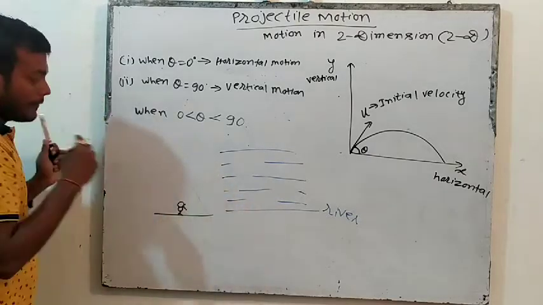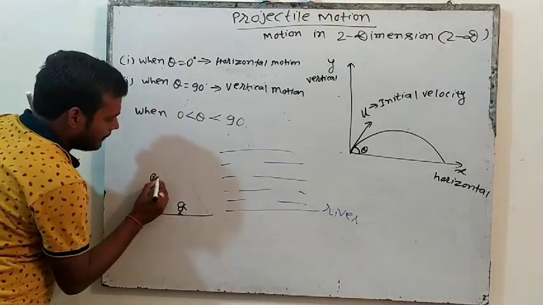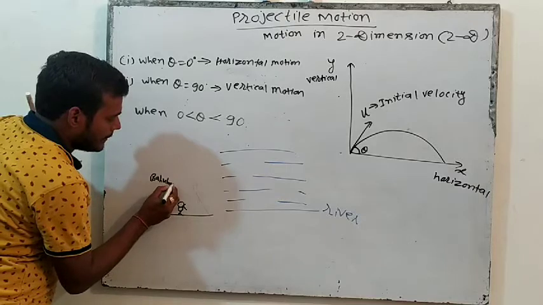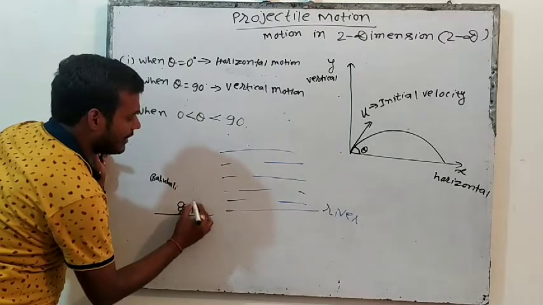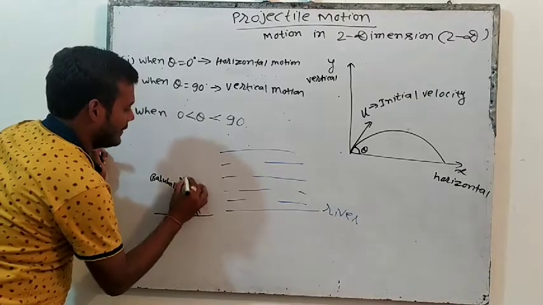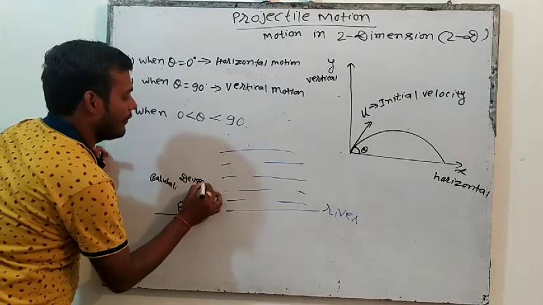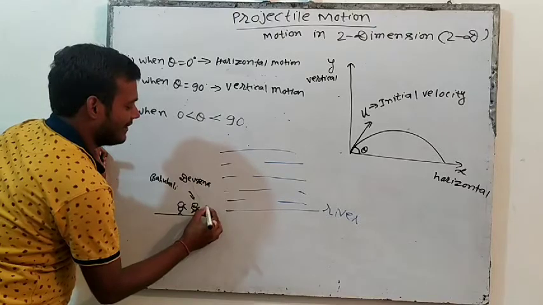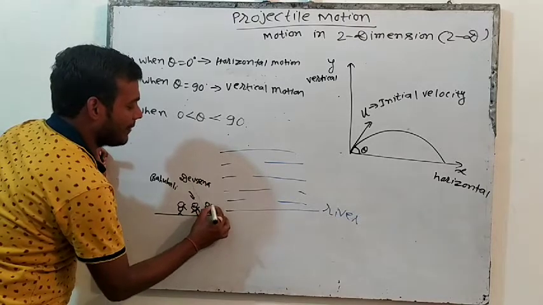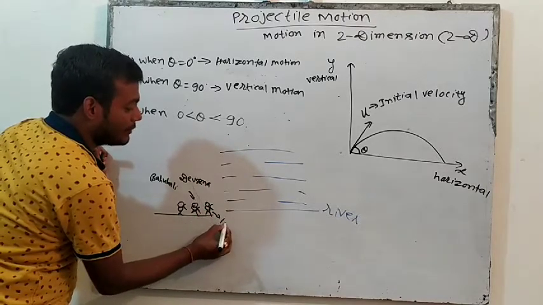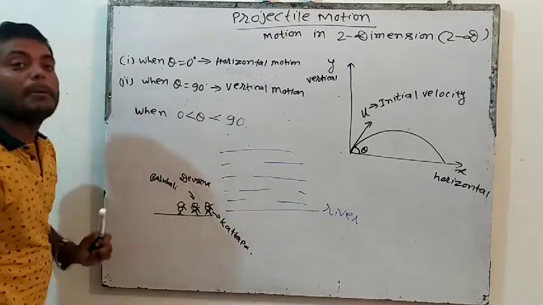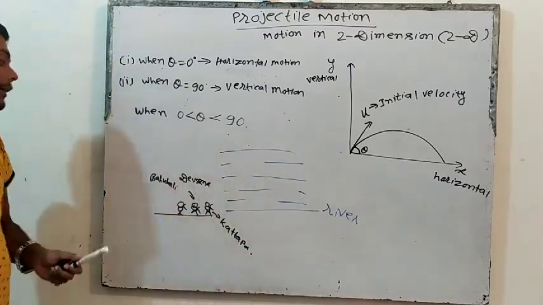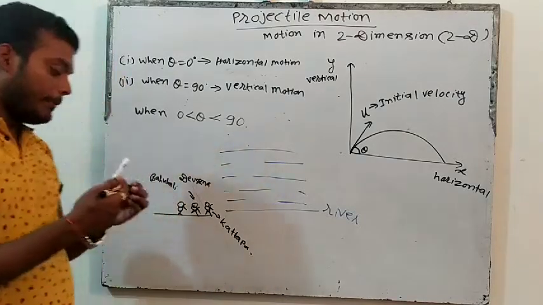Let's say Bahubali, then Devsena, and today Katappa will also come, no? Because Katappa will say, you never take me along. So today Katappa will also come. So three people are standing here: Bahubali, Devsena, and Katappa.